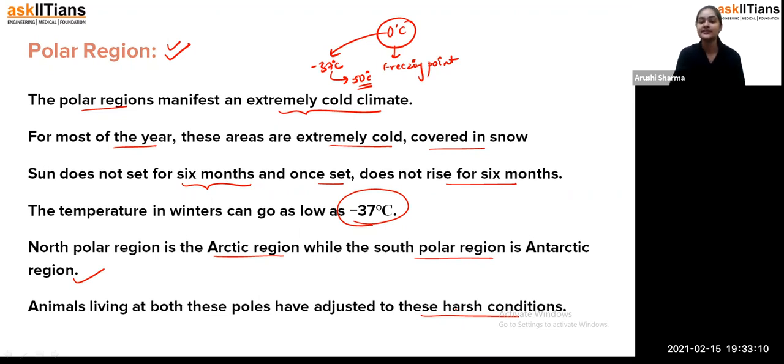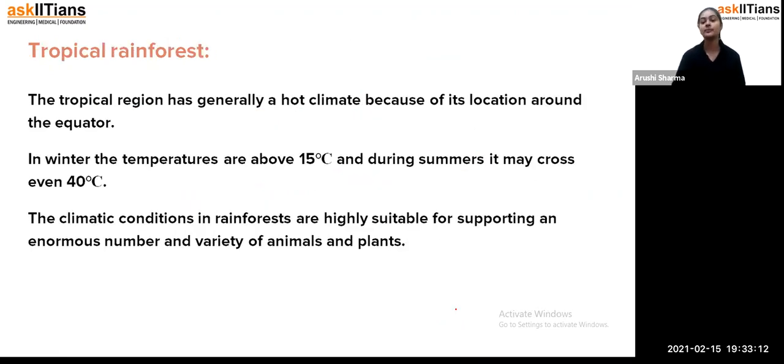Fine. Now that was the first region. Now moving towards the tropical rainforest region. The tropical region generally has a hot climate because of its location around the equator. The equator of the earth has a hot climate.